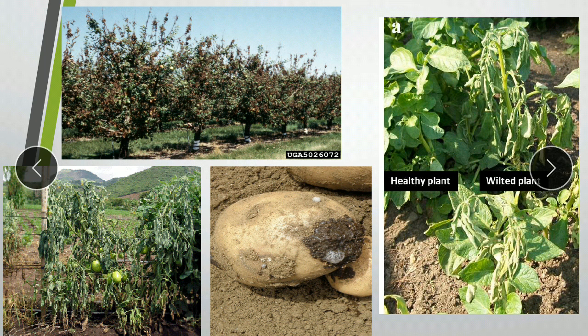So in all of these diseases, like I have told you earlier, you need to write about the symptoms. The organism may change, but the symptoms are usually the same. That is wilting due to blocking of the xylem vessels, why the xylem vessel gets blocked, and what are the control measures. This is what you need to write about under bacterial wilt diseases.